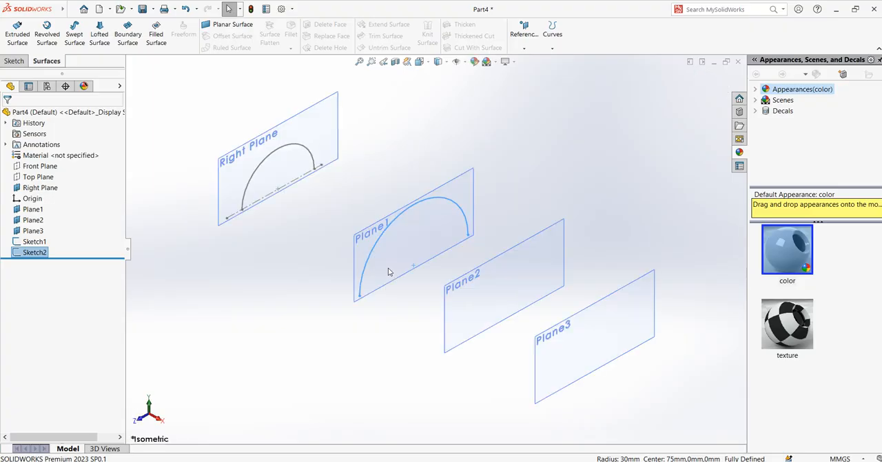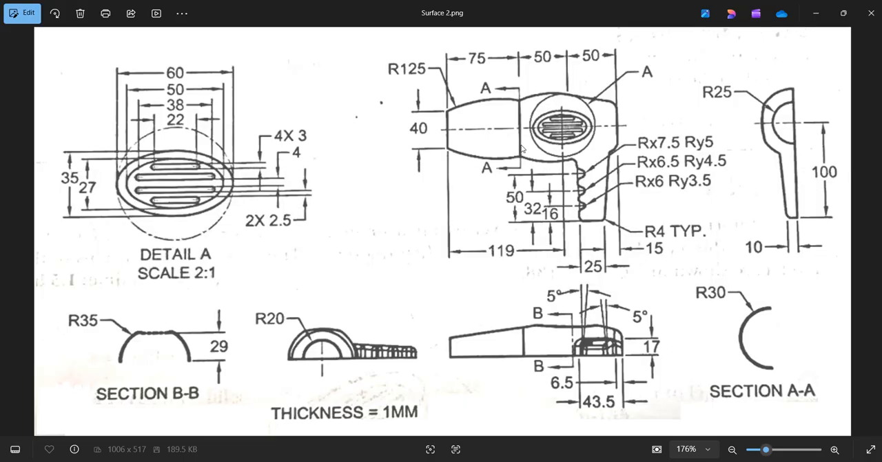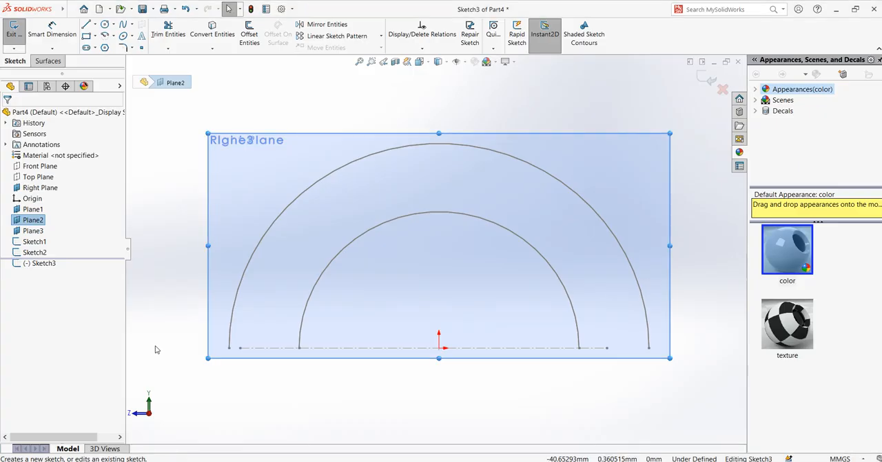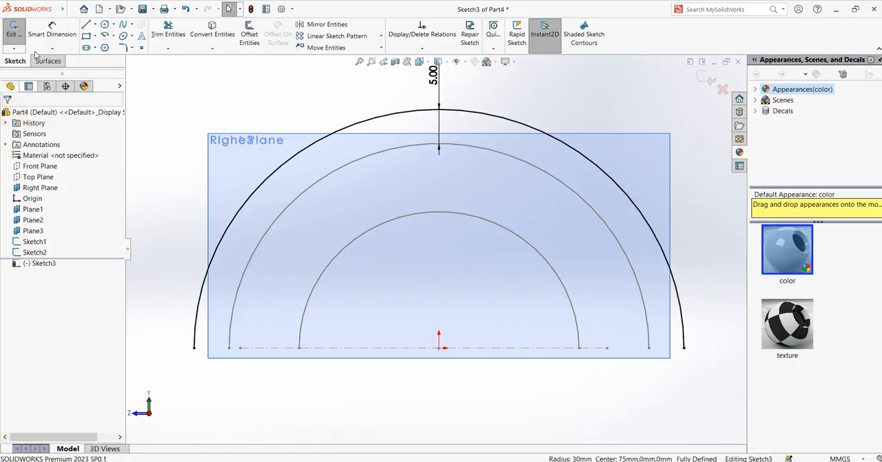You can see the second arc. Now going to the third plane and creating new sketch. Now the third plane is the B section, which is radius 35. So the previous one we created 30. So this is 35, so an offset of 5 mm. So click on offset, click here and say the distance is 5 mm. Press enter. Click on smart dimension. Check the radius. Yes, it's 30. Press escape. Come out of this